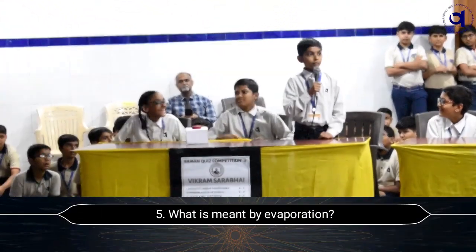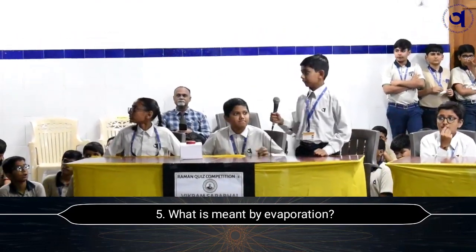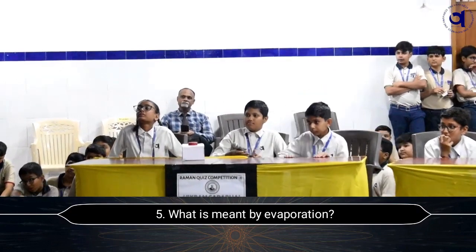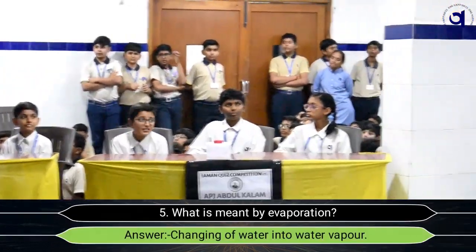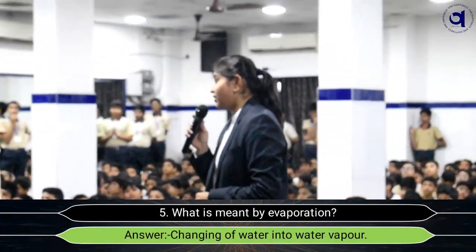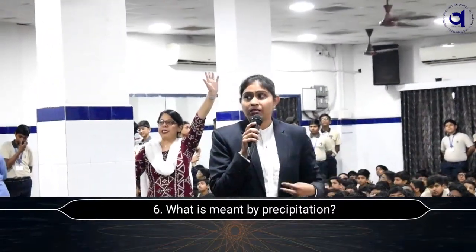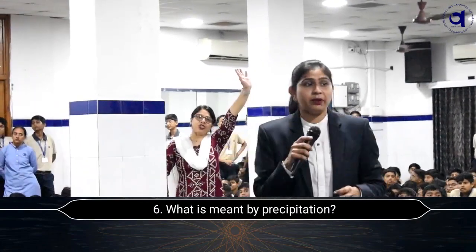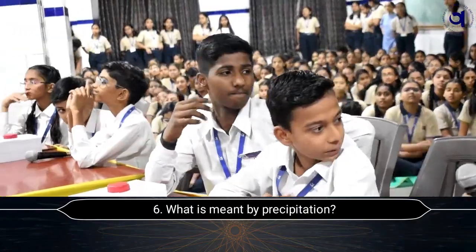Do you know the answer? Boiling water evaporating into the air is called evaporation. May we know the answer, please? Changing of water into water vapor is the answer. That is the wrong answer. What is meant by precipitation? Do you know the answer?